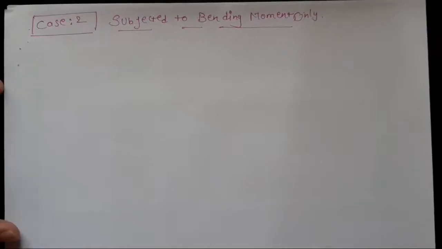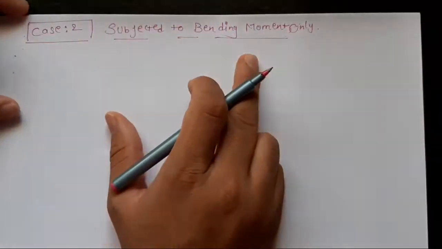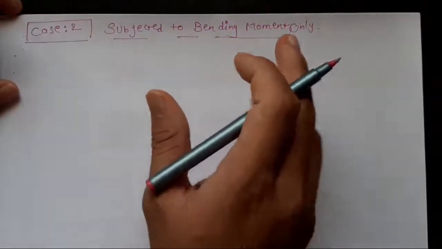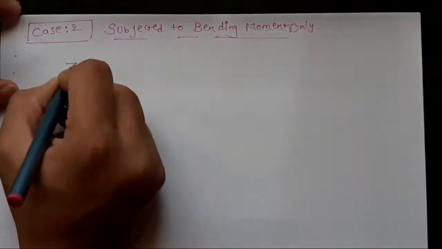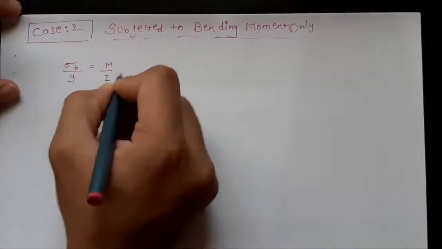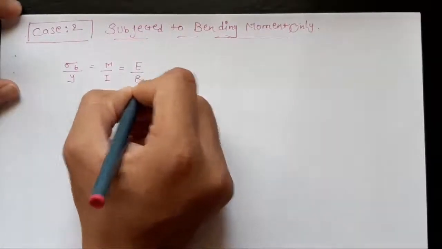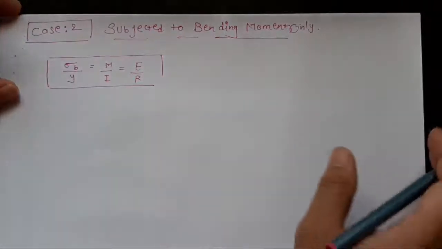Now we will see case 2, that is a shaft subjected to the bending moment only. So you know the equation of bending, that is the flexure equation: sigma b upon y equals M upon I equals E upon R. This is the flexure equation or bending equation.